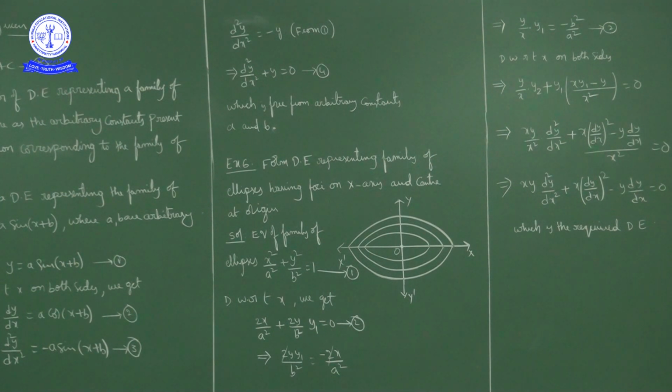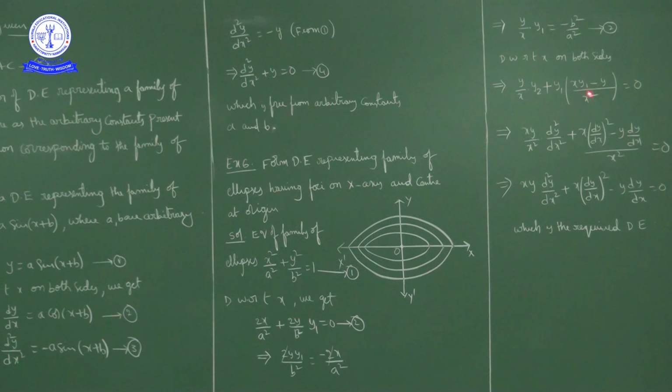The derivative of y by x is in u by v form. The derivative of u by v is (v u dash minus u v dash) upon v square. So the denominator is x square, and the numerator is x into the derivative of y, which is y1, minus y into the derivative of x with respect to x, which is 1. So what we have is (y by x) into y2, where y2 is nothing but d square y by dx square, plus y1, dy by dx, into (x y1 minus y) by x square, is equal to 0.